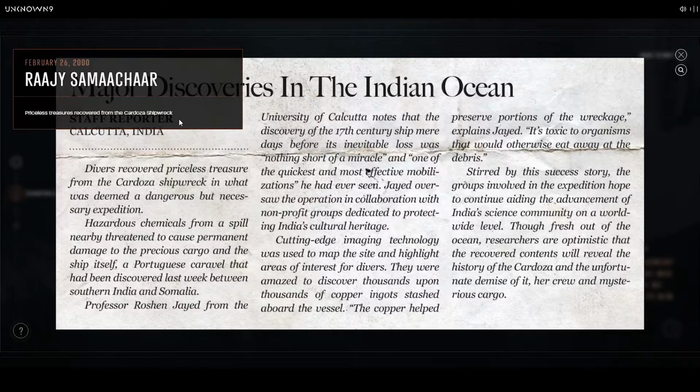Okay, so the Cardoza shipwreck might be the same shipwreck that is referenced, or the same ship that is referenced in the novel, the Genesis novel. I don't remember the name of the ship that was in the prologue. Could be this one though.